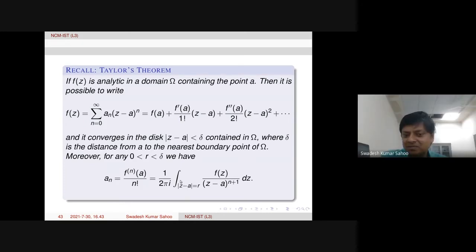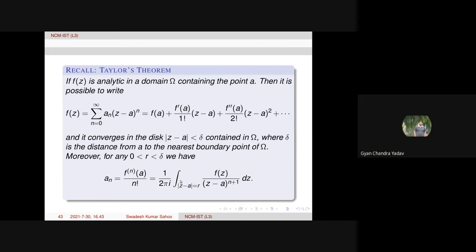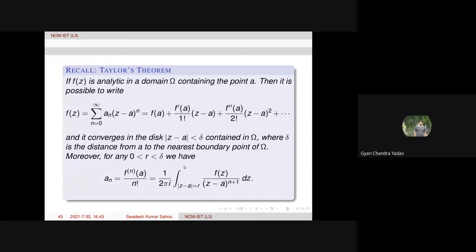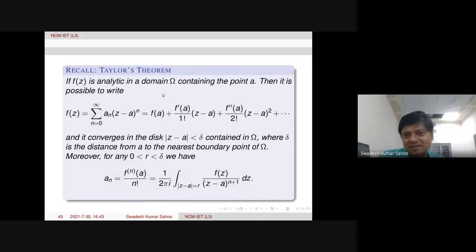Yes, please. f(z) is analytic means its derivative exists. Yes, f(z) is analytic in a domain means the derivative exists. It is differentiable there. We studied that analytic means it has a power series and holomorphic means its derivative exists. Both are the same language, holomorphic, analyticity.